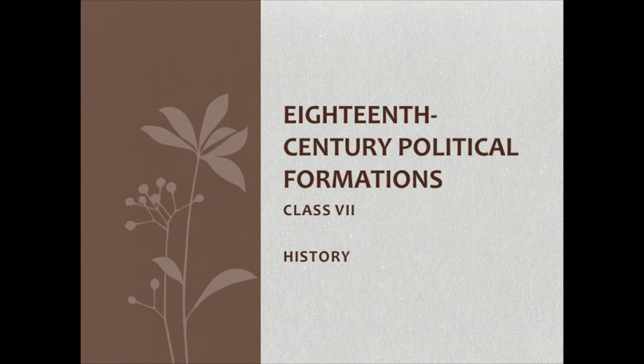In this class, we are going to discuss the 18th century political formation of the subcontinent's history. So here, in the 18th century, the political formation happened. The 18th century means you could see that the Mughal provinces declined. After Aurangzeb, what problems they faced, and also the British entered and started to control different areas by the 18th century. So what are the major aspects of the political formation that happened in the 18th century? That we are going to discuss in this class.